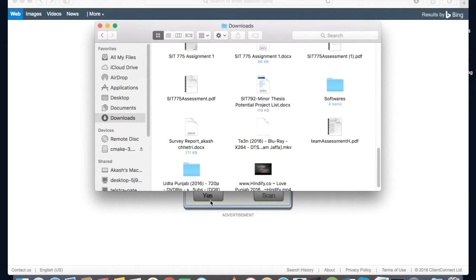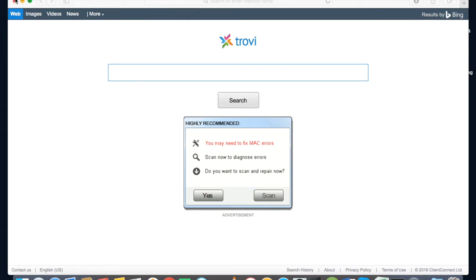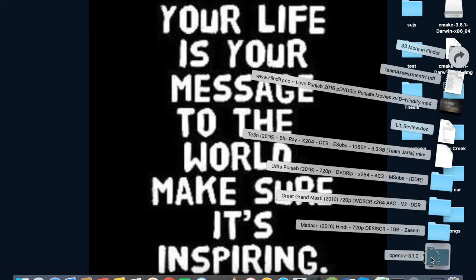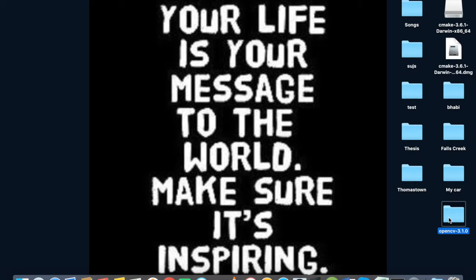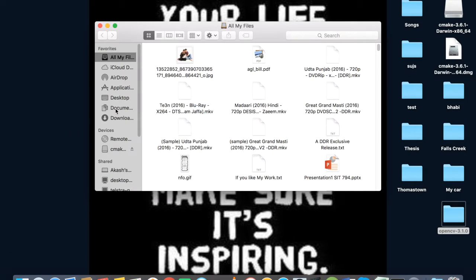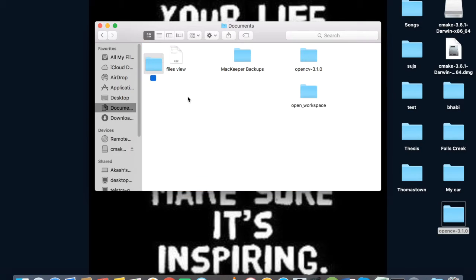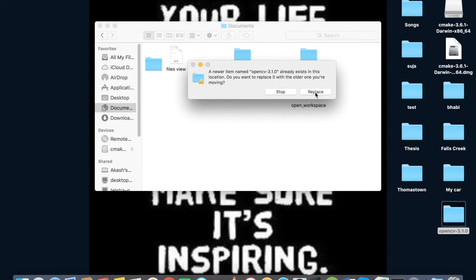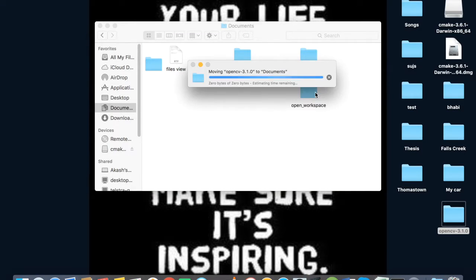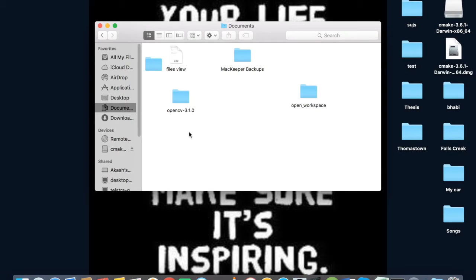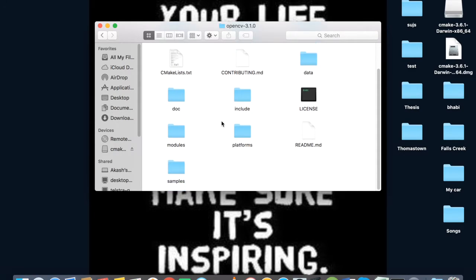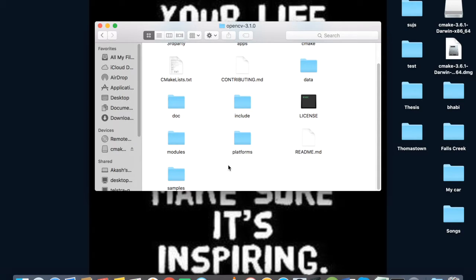Okay, there you go. Now inside the opencv platform, you need to make a new folder, named build.